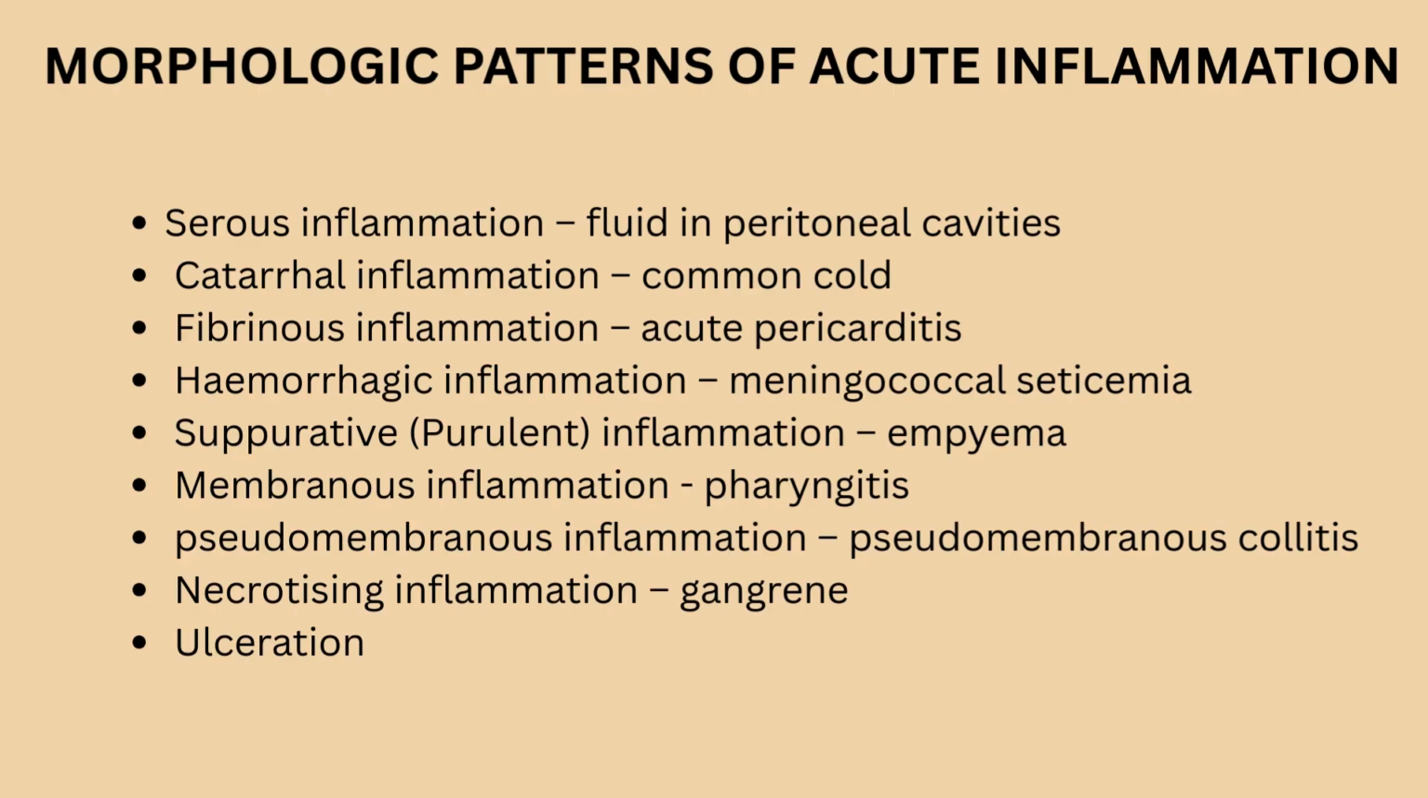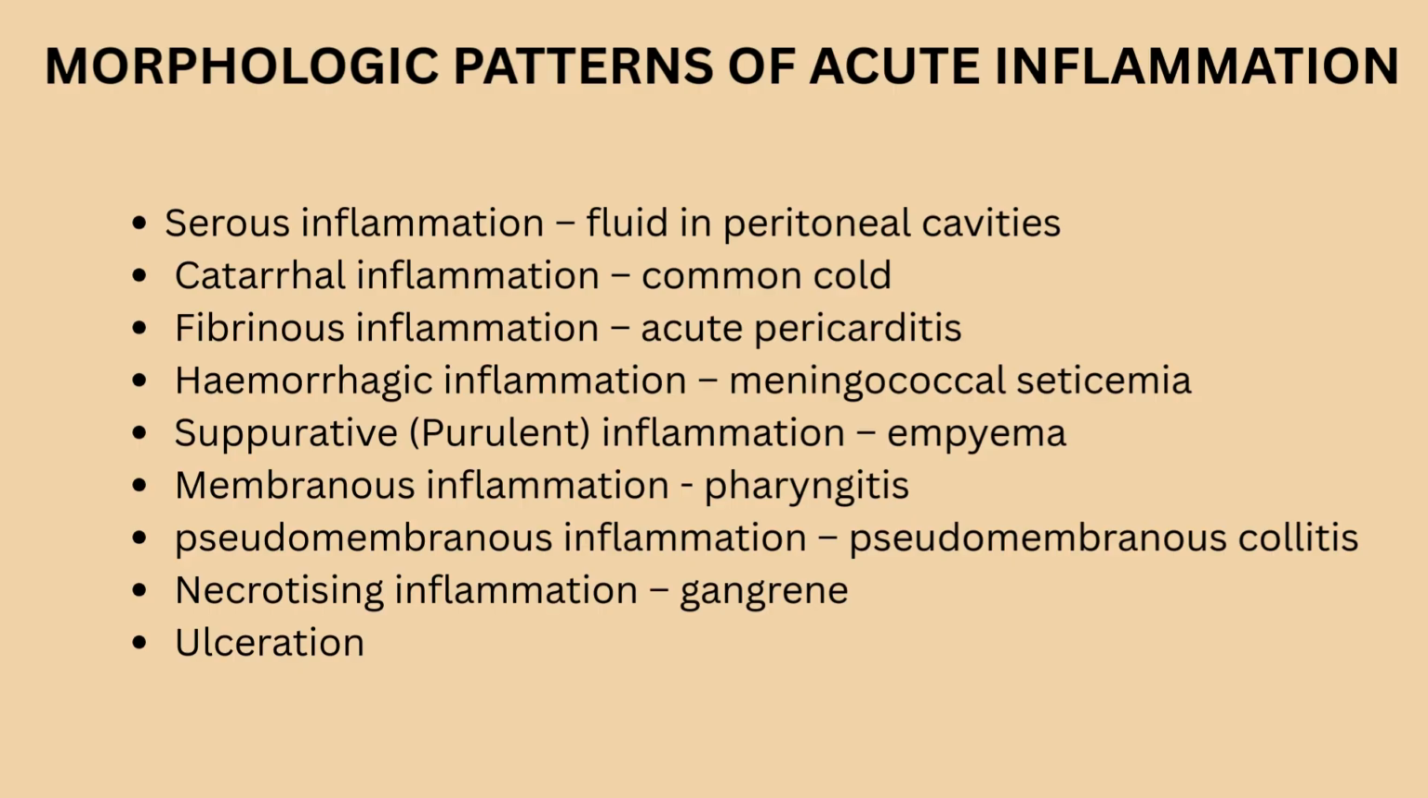Then comes catarrhal inflammation. The best example is the common cold. Here there is surface inflammation of the epithelium which produces increased secretion of mucus, because of which catarrhal inflammation occurs. Now fibrinous inflammation is usually seen in acute pericarditis, where the fibrin content of the fluid exudate is high.